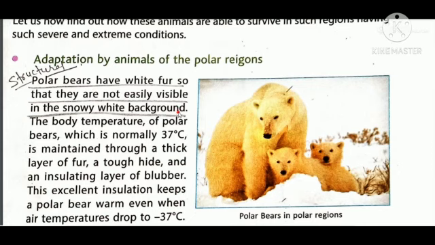The very first advantage: as there is snow everywhere in the polar area, the polar bear has white fur to protect themselves from the enemy, and they can easily hide themselves in the snow. The body temperature of the polar bear, which is normally 37 degrees Celsius, is maintained through a thick layer of fur, a tough hide, and an insulating layer of blubber.